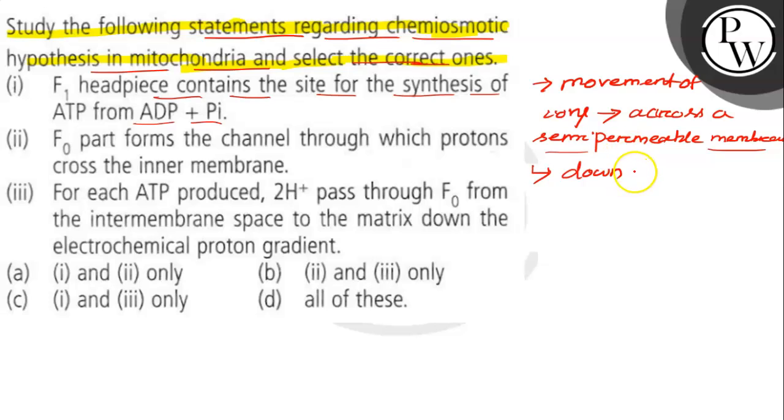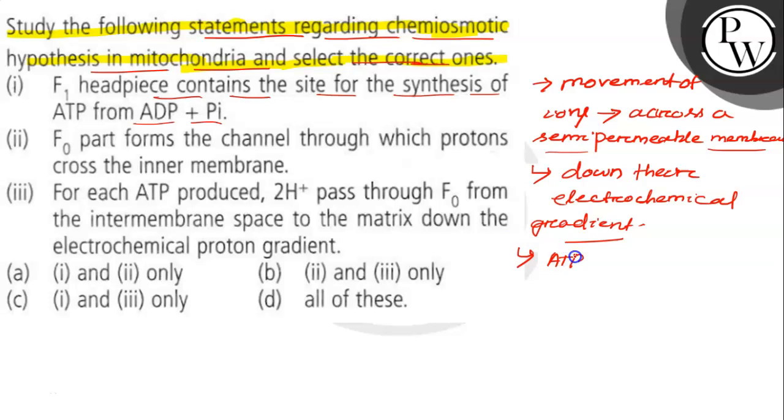An important example is the formation of adenosine triphosphate by the movement of hydrogen ions, that is H plus ions, across the membrane.